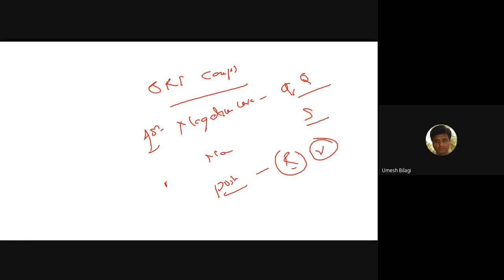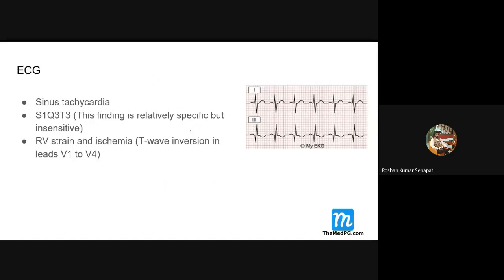And if there is more than one R, the second one will be called R prime. That's the naming.